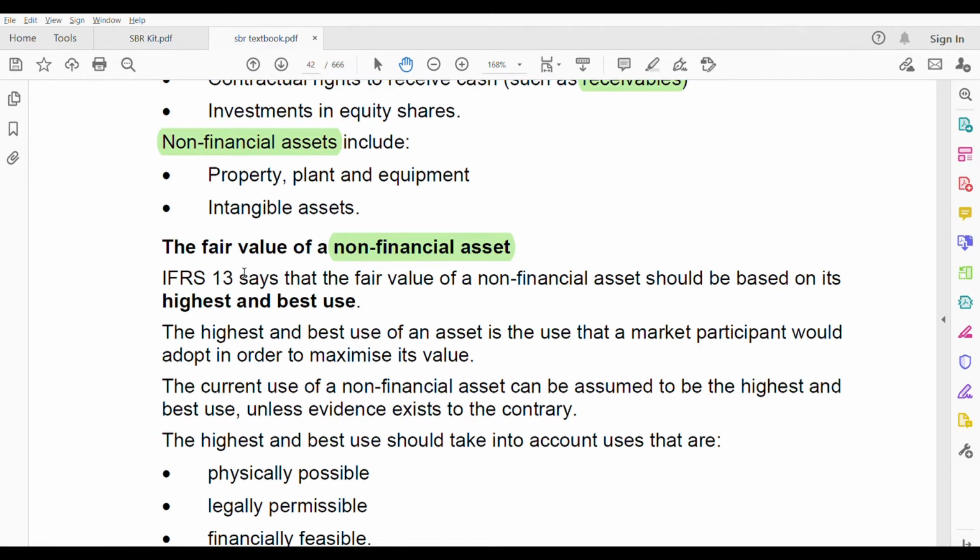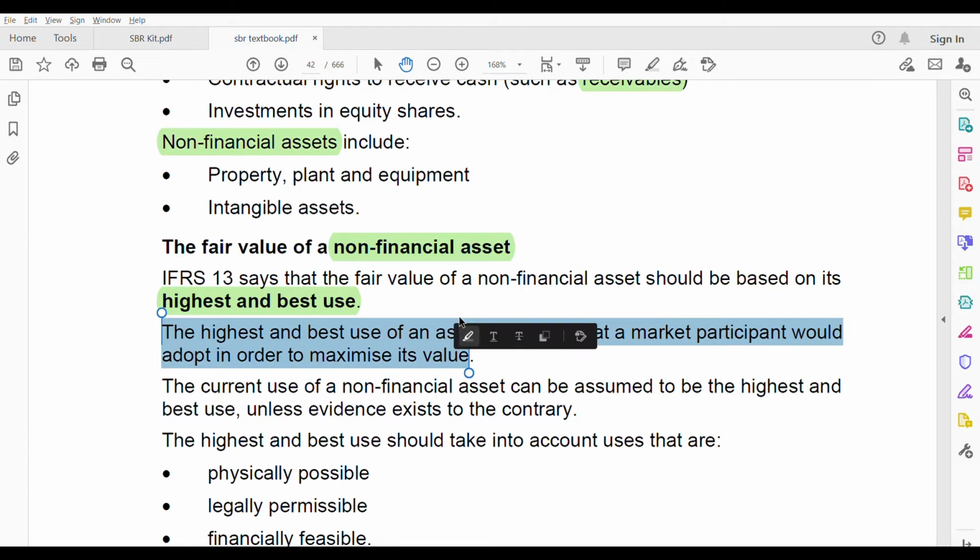IFRS 13 says that the fair value of a non-financial asset should be based on its highest and best use. Remember this phrase. When you're taking the fair value of a non-financial asset, for example property, plant and equipment, an intangible asset, or a brand or anything, then it is highest and best use. What is highest and best use? You need to memorize this. The highest and best use of an asset is the use a market participant would adopt in order to maximize its value.